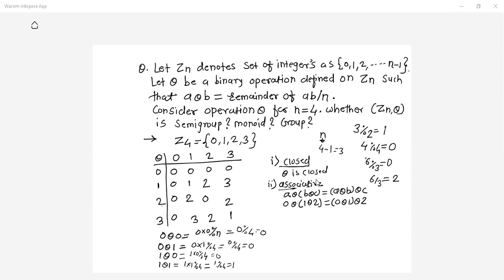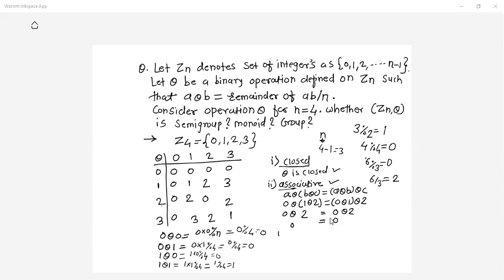If you look at the table, what is 1 theta 2? 1 theta 2 is 2. Then what is 0 theta 2? 0 theta 2 is 0. So what about the RHS? 0 theta 1 is 0. Then 0 theta 2 is also 0. So LHS is equal to RHS. If you take any values of A, B and C, you will get LHS equal to RHS, and hence you can say it is associative as well.